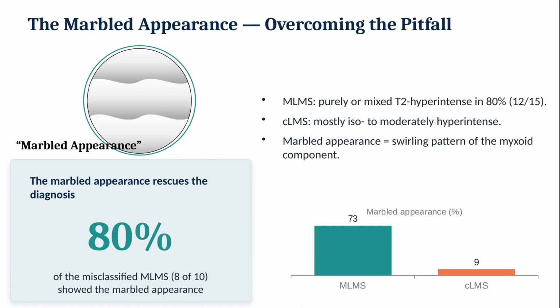So how can we overcome this pitfall on routine images? The key is a sign we call the marbled appearance. This is a swirling, marble-like pattern on T2 weighted imaging that reflects the myxoid component. It was present in 73% of myxoid leiomyosarcomas. Most importantly, among the 10 tumors that the ADC criteria misclassified as benign, 8, that is 80%, showed the marbled appearance. So this simple visual sign can rescue the diagnosis when ADC is misleading.